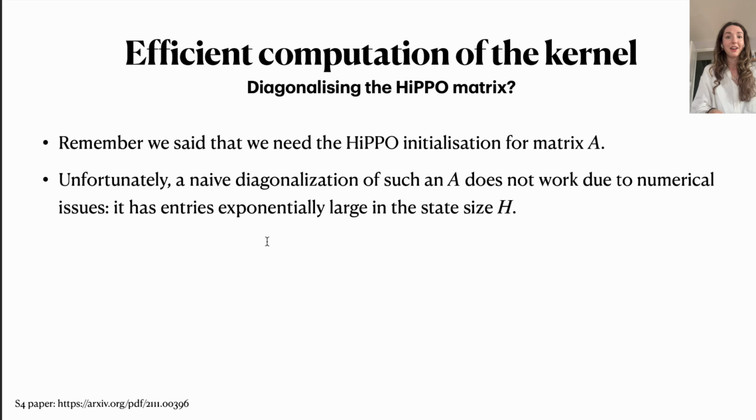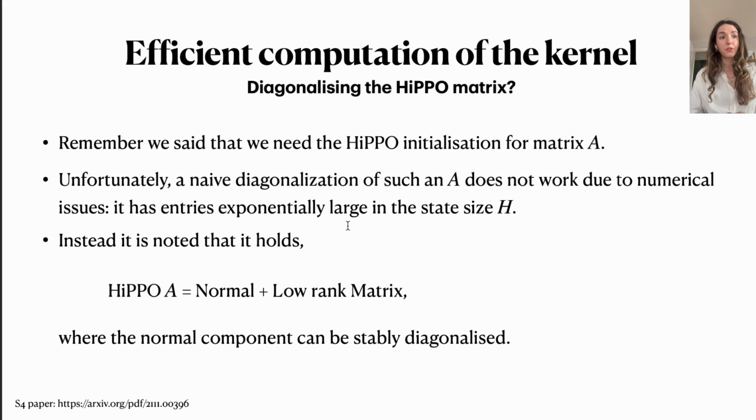Remember also that we said in order for the model to properly learn, we would need this Hippo initialization. And then we get to the unfortunate thing, which is that a naive diagonalization of the Hippo initialization for A does not necessarily work because, as is derived in the thesis and in the paper, you would have entries that are exponentially large in the state size H, which would not lead to a stable discretization. So instead, the authors note that you could rewrite the Hippo matrix A as a sum of two matrices, a normal matrix and a low rank matrix. And then the observation is that the normal component of this rewrite can actually be stably